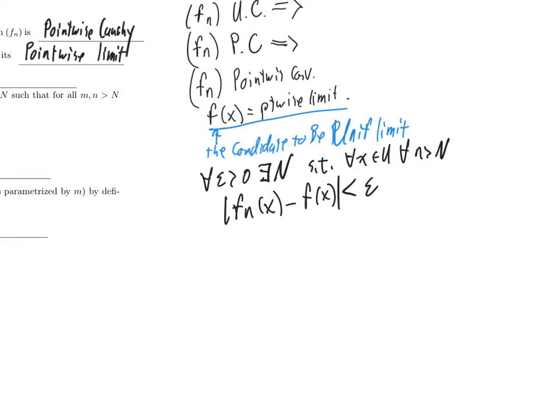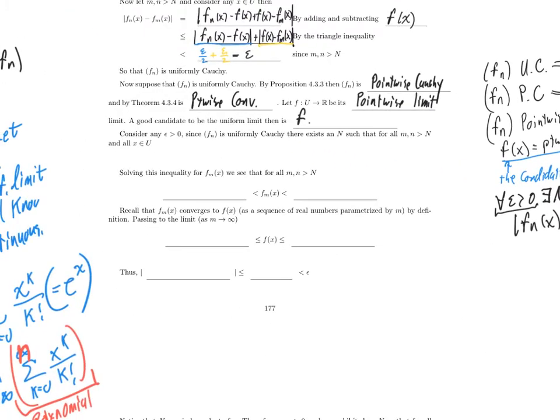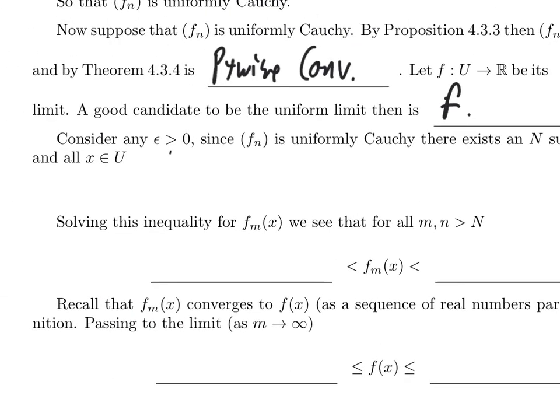Well, so let's get started. We'll consider any epsilon bigger than 0. Since f sub n is uniformly Cauchy, there exists some big N such that for all m and n bigger than big N and all x in U, we will conclude that the absolute value of f sub n of x minus f sub m of x is less than, and I get to put whatever I want there.